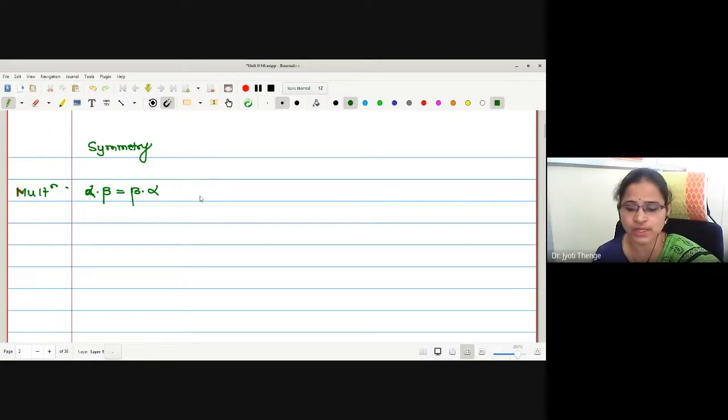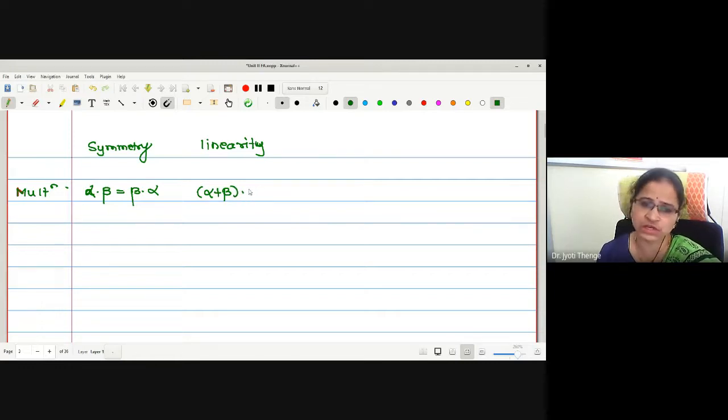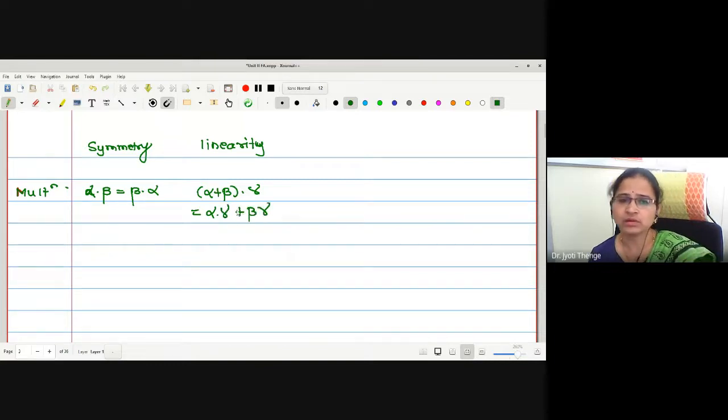Then it is going to follow linearity as well. Let me explain what linearity is. Suppose we have alpha plus beta in a bracket, and usual multiplication is taken with a scalar gamma. We can write alpha gamma plus beta gamma. This is the linearity property.